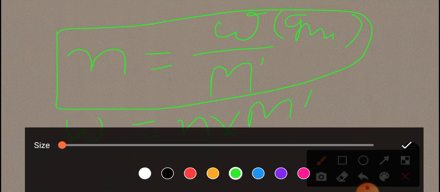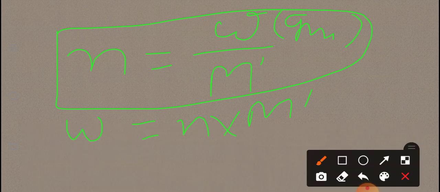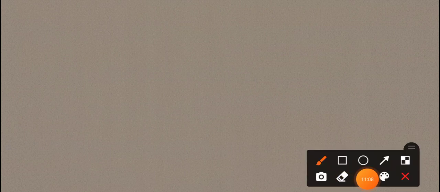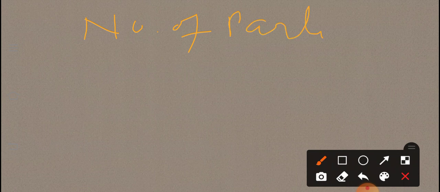Next, calculation of moles when the number of particles is given.